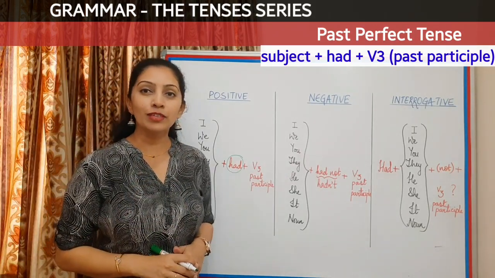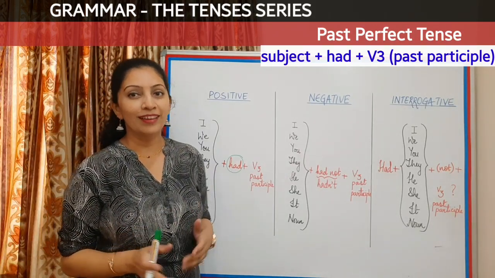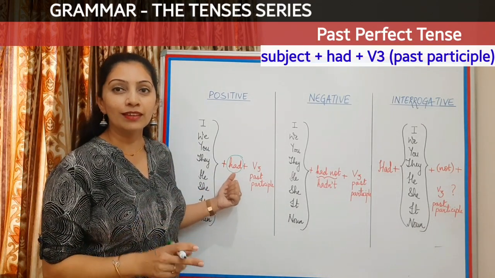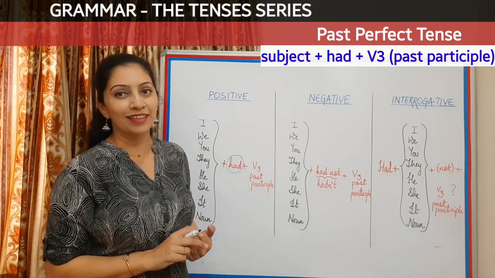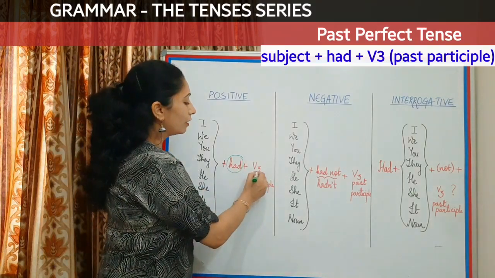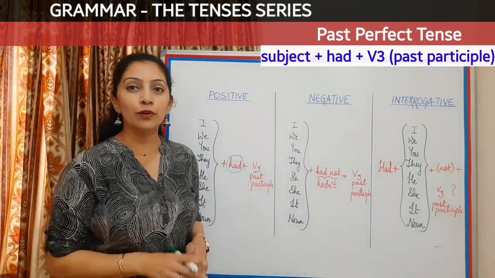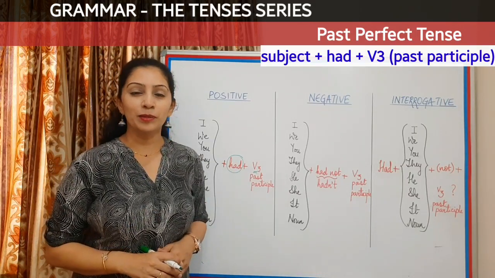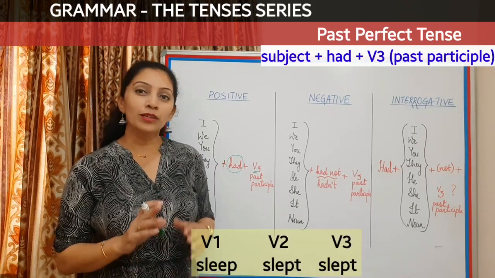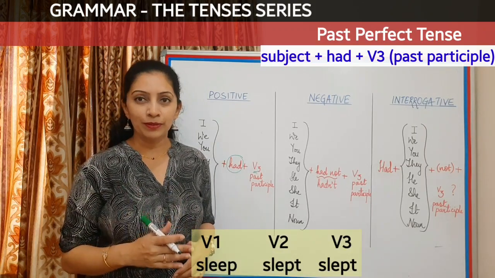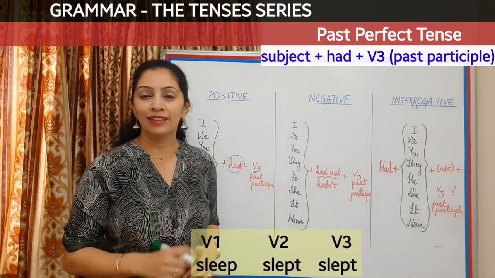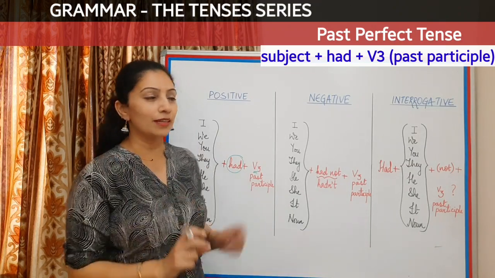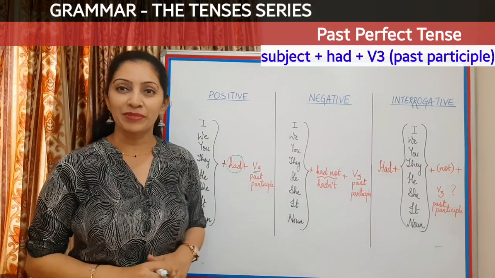Unlike in present perfect, where we used have, if you remember, here we are going to use had with, obviously, wherever there is a perfect tense, we will always use the V3 form of the verb. Now V3 form is also called the past participle form. Let's take the verb sleep. What are the three forms of sleep? Sleep, slept, slept. So here in V3 form we are getting the word slept, and that is what I'm going to use in all the examples here.